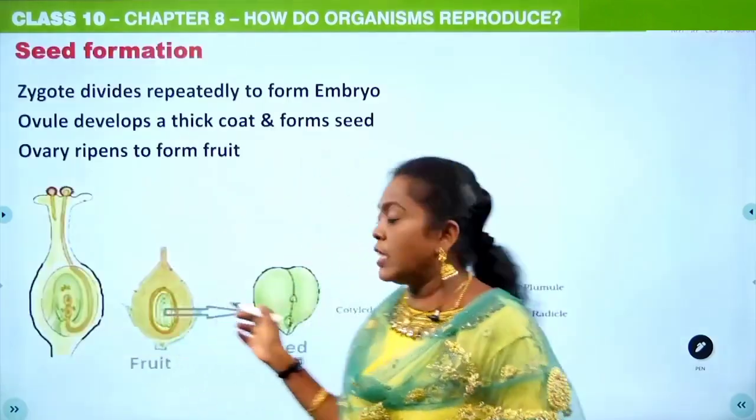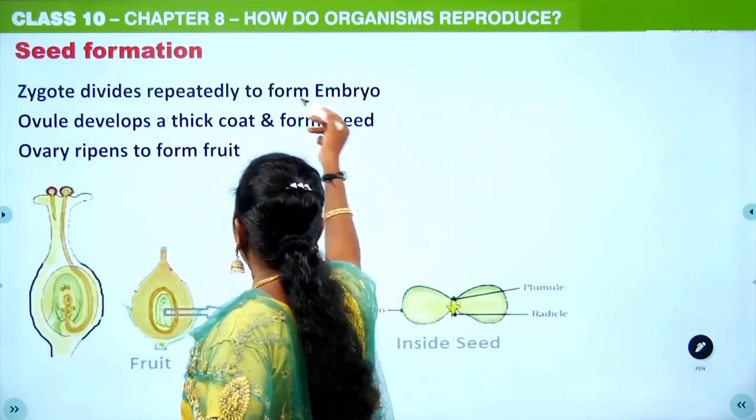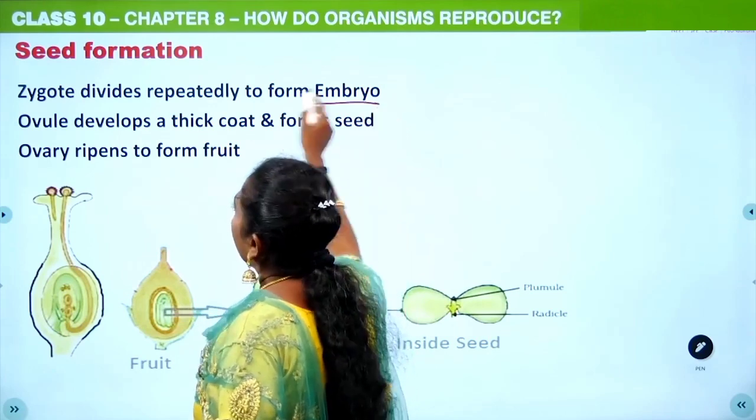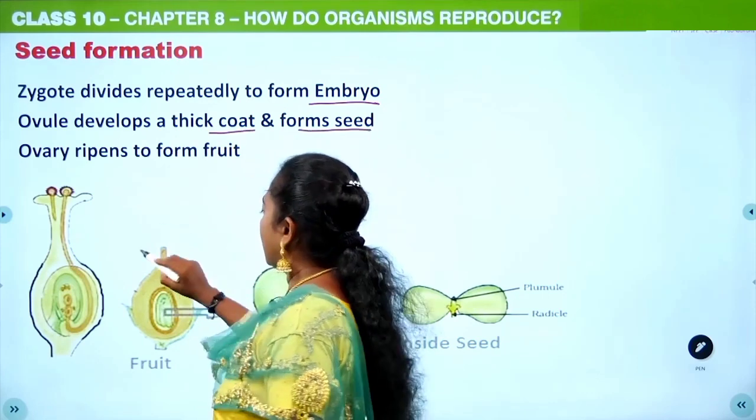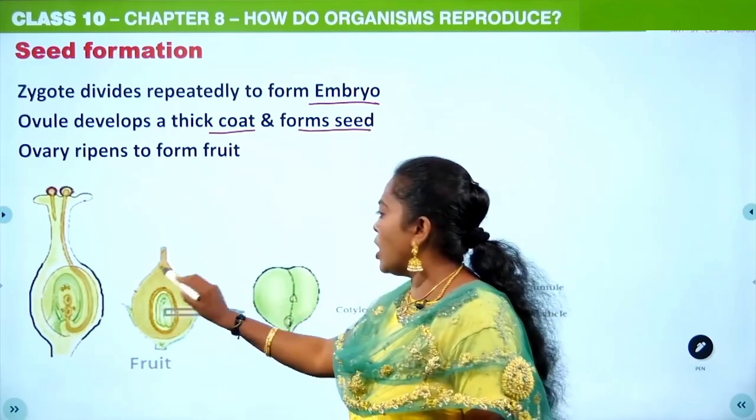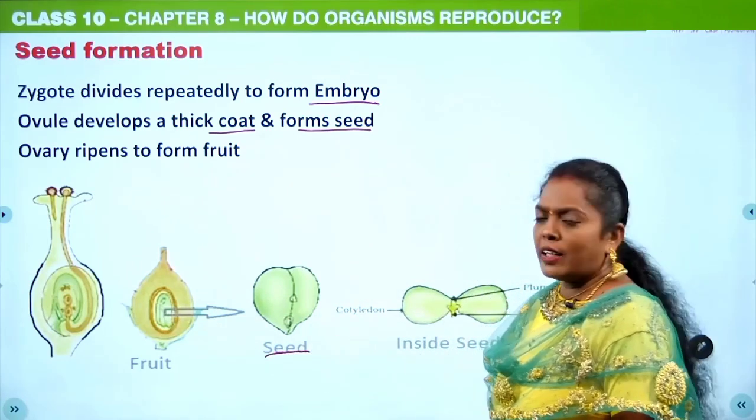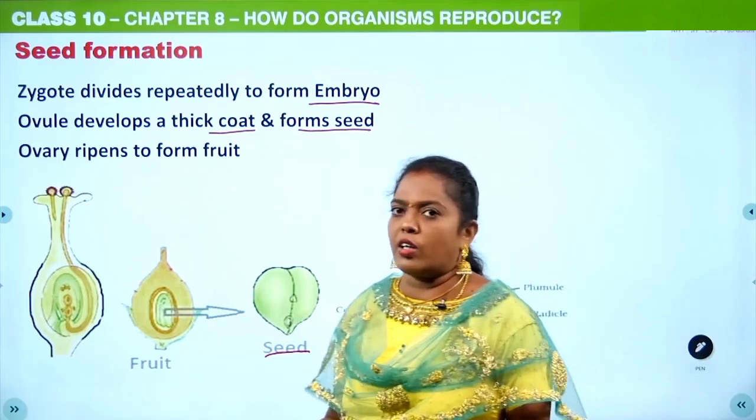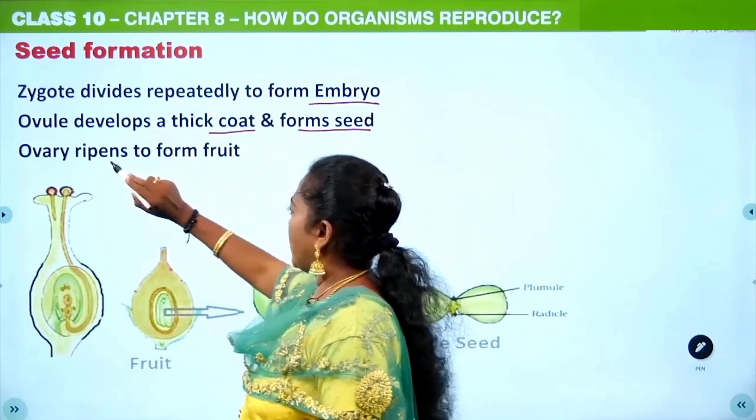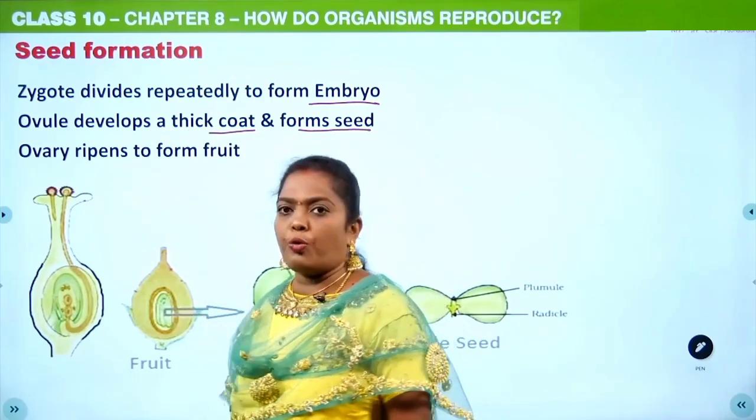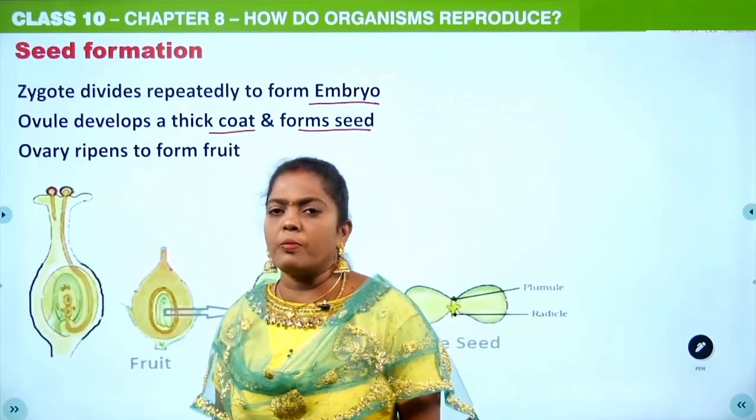Now, seed formation. The zygote divides repeatedly to form the embryo, and then the ovule develops a thick coat and forms a seed, and this ovary is going to ripen into a fruit, and you can see here, students, this is the seed, and the seed may be a monocot or dicotyledonous seed. That is the seed formation. The zygote divides repeatedly, the ovule develops into a seed, and the ovary ripens to form fruit.